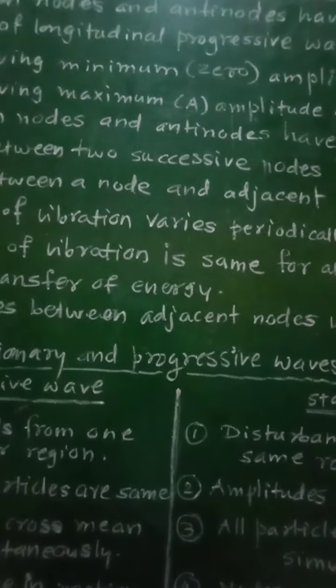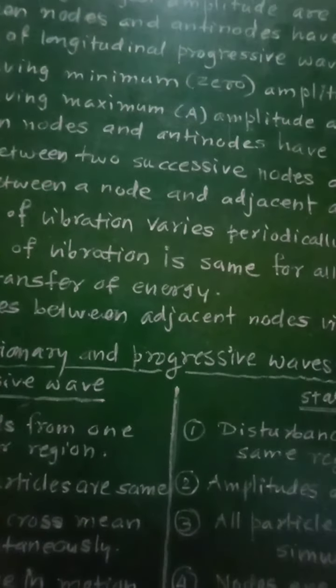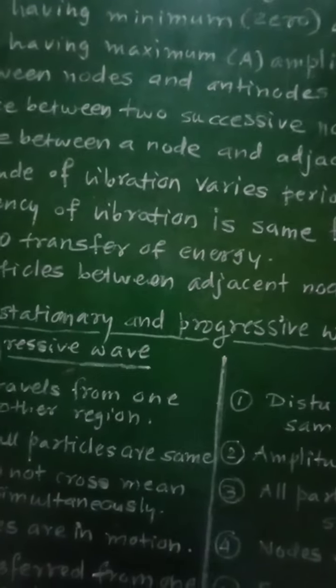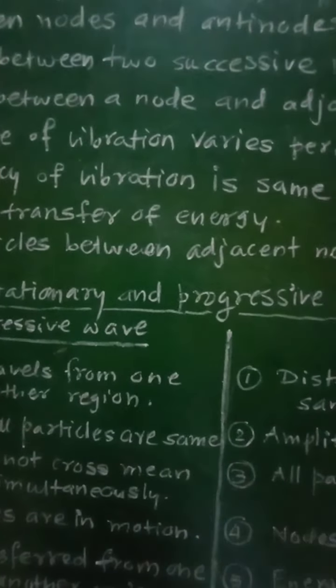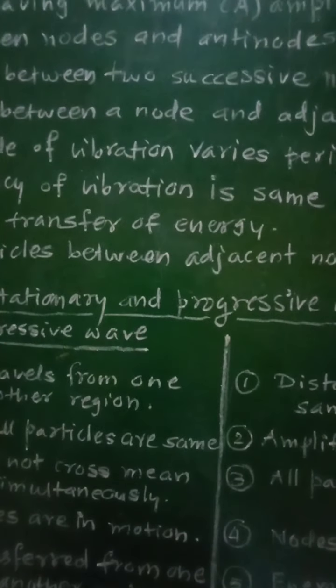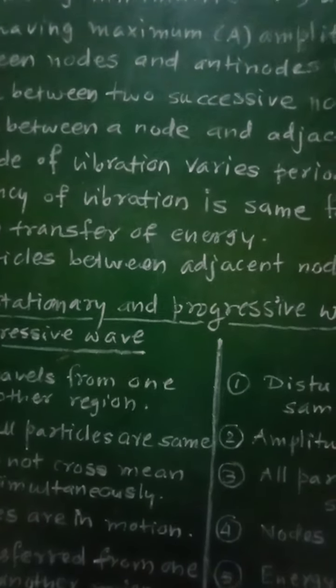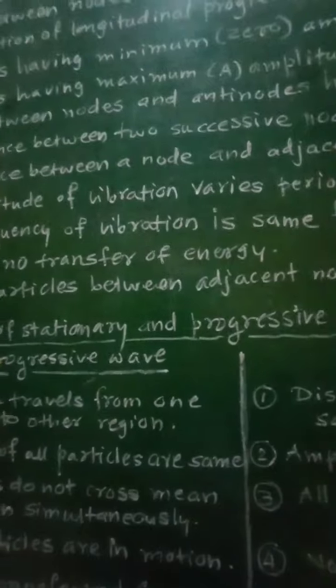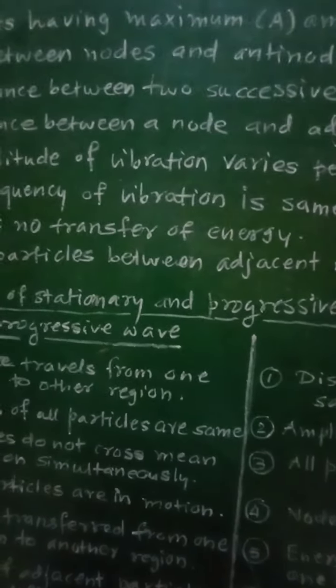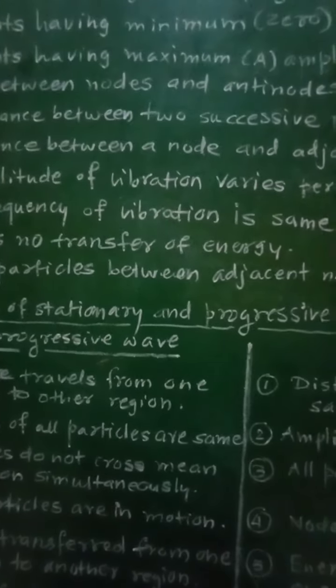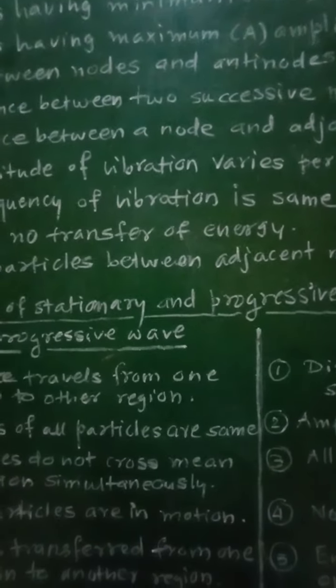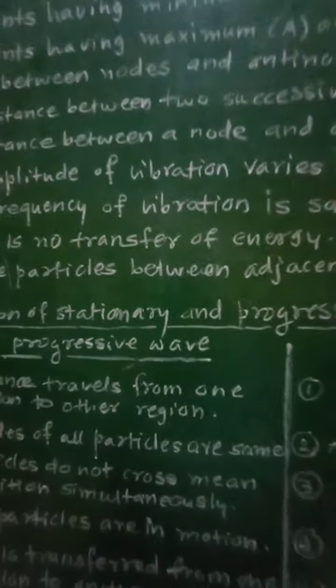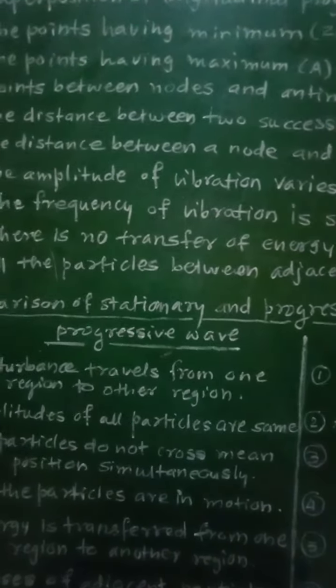Some of the musical instruments are based on the principle of the formation of the stationary waves. So in case of string musical instruments, the stationary waves are produced, and therefore the principle of working of some of these musical instruments is based on the formation of stationary waves.